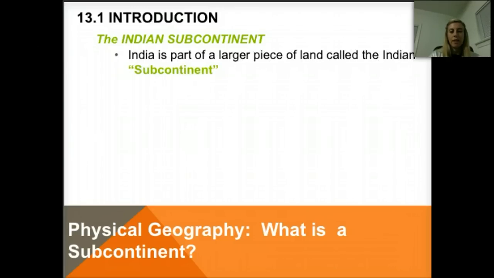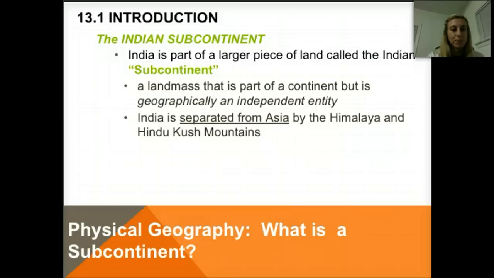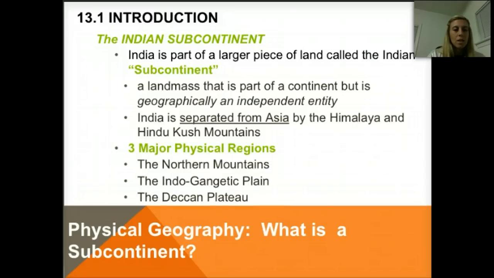A subcontinent is a large mass of land that is part of a continent, but because of its size and geographical features, it can be considered an independent entity. So in the case of India, the subcontinent is separated from the continent of Asia by 2 important mountain ranges, which we will discuss in detail shortly. The subcontinent is separated into 3 regions. Yep, I said regions, one of our 5 themes of geography. It has the northern mountains, the Indo-Gangetic Plain, which comes from the word Indus River and Ganges River, as well as the Deccan Plateau. Alright, so let's take a look at that on a map.